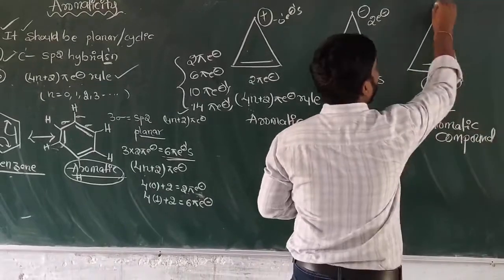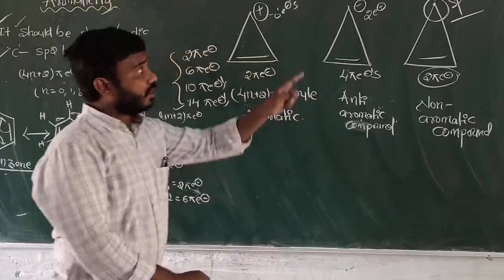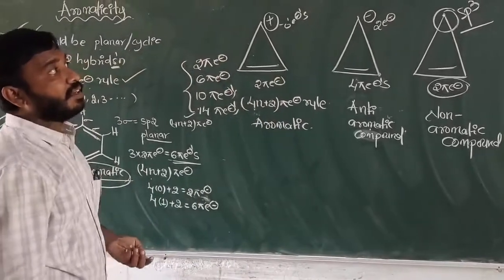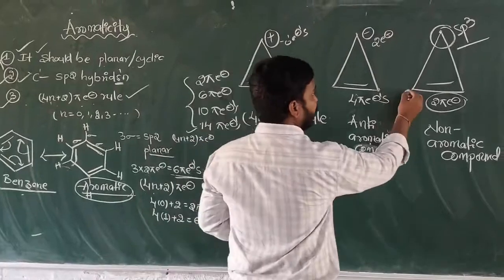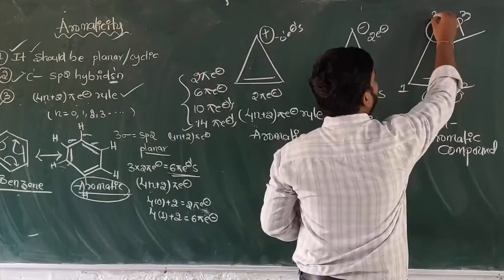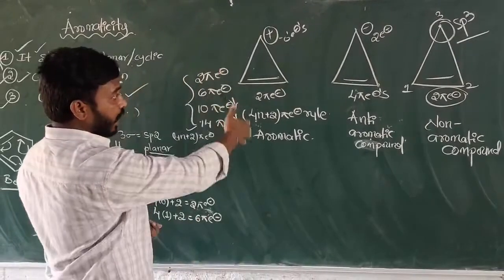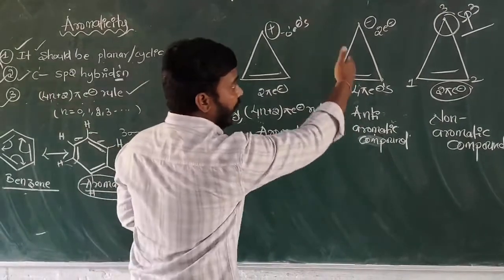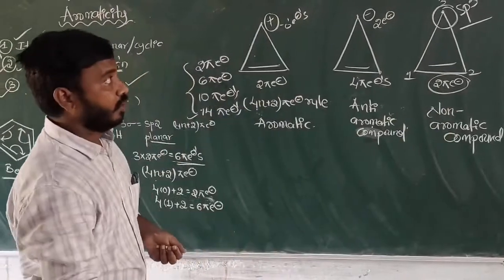Because of this carbon having sp3 hybridization. The upper carbon having sp3 hybridization, that means the third carbon. It is first, it is second, and it is third. This third carbon has sp3 hybridization. So this one is aromatic, this one is anti-aromatic, and this one is non-aromatic compound.